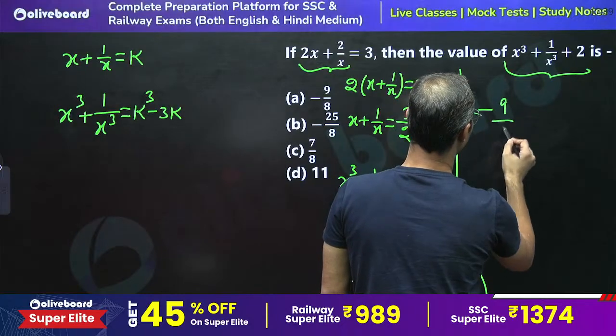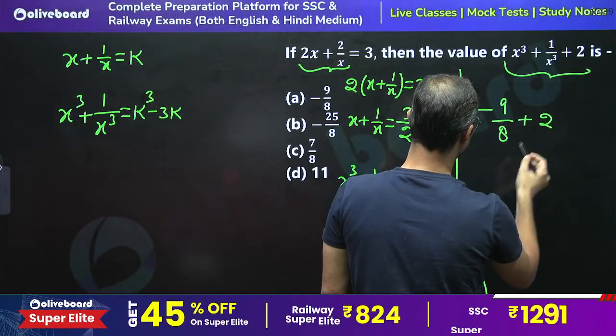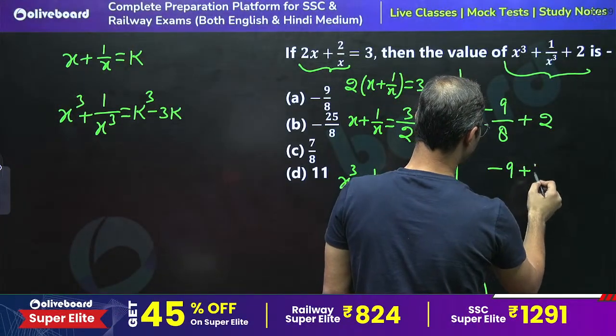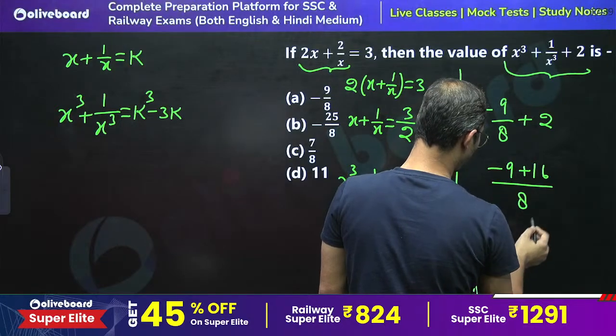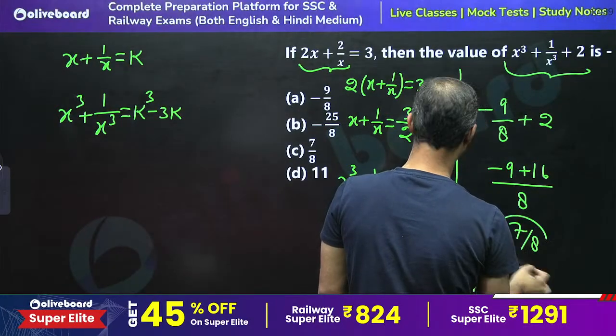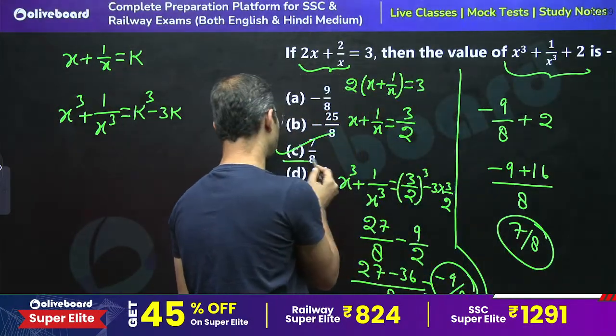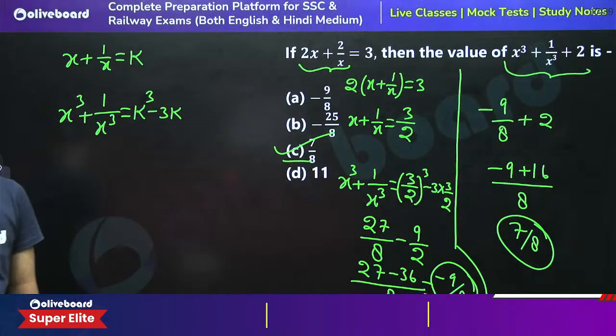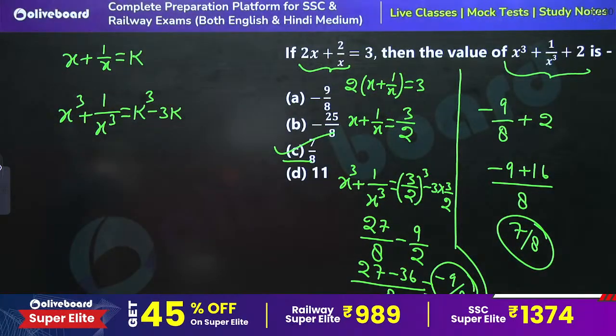So minus 9 by 8 plus 2. So we can say that minus 9 plus 16 by 8. So 7 by 8 is the right answer. C part is the right answer. Yes, you are right.